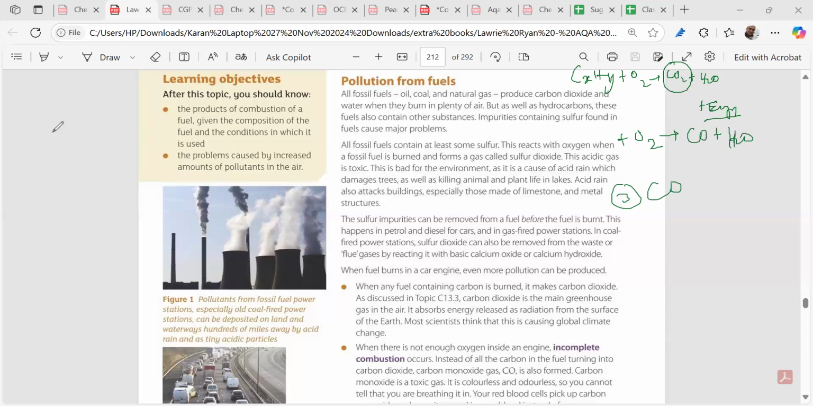Guys, can anybody go to the Zoom chat and send me a message: carbon monoxide, why is it harmful? Why is it harmful? Carbon monoxide I'm talking about. Why is it harmful?